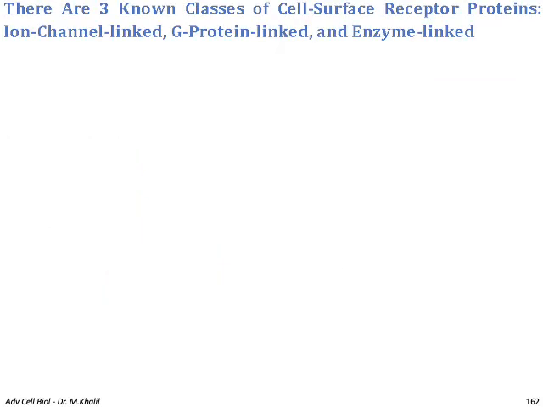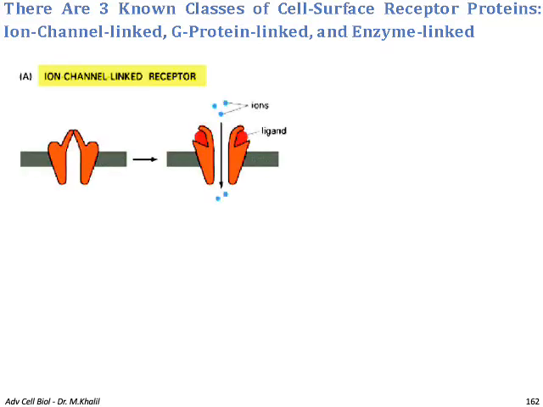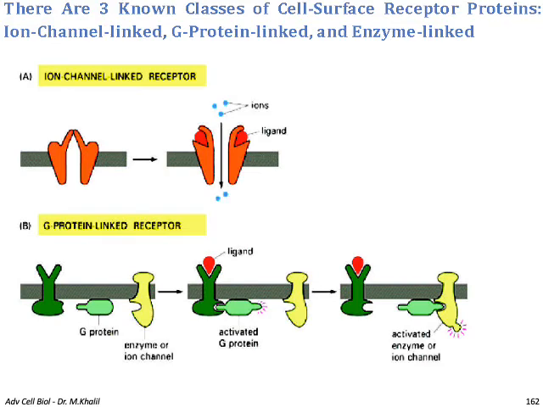There are three known classes of cell surface receptor proteins: ion channel linked, G protein linked, and enzyme linked. For the ion channel linked receptor, you can see this ion channel is not operated until the ligand is bound to it, and this leads to opening of the channel and the influx of ions. For the G protein linked receptor, once the receptor is bound to the ligand, the G protein is activated.